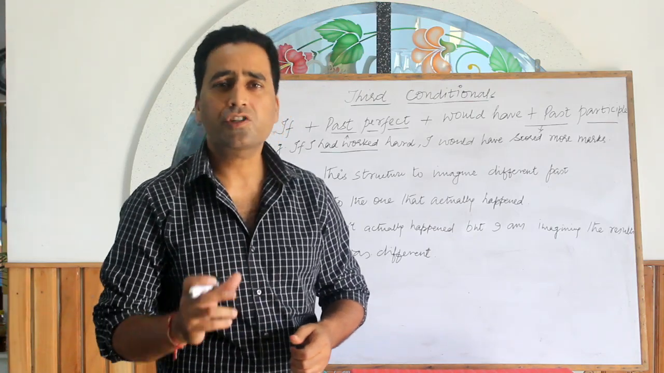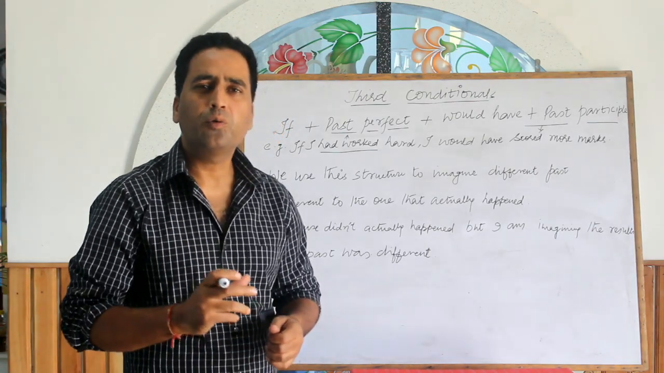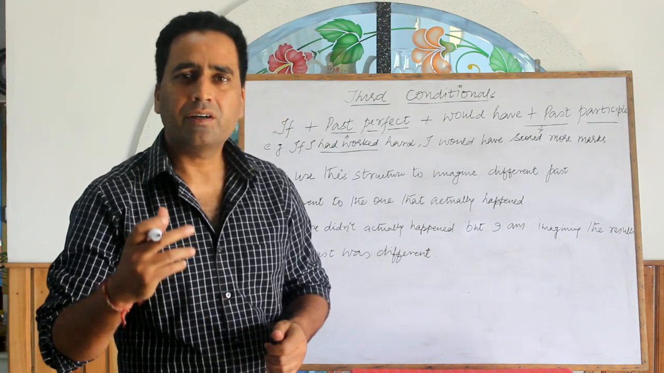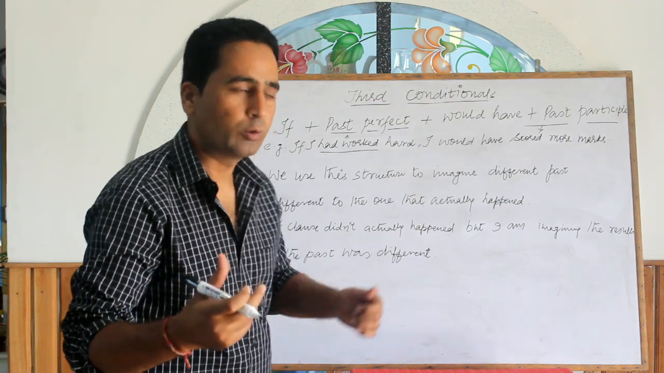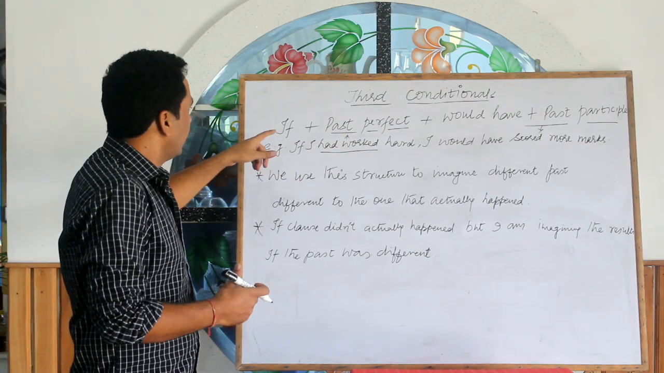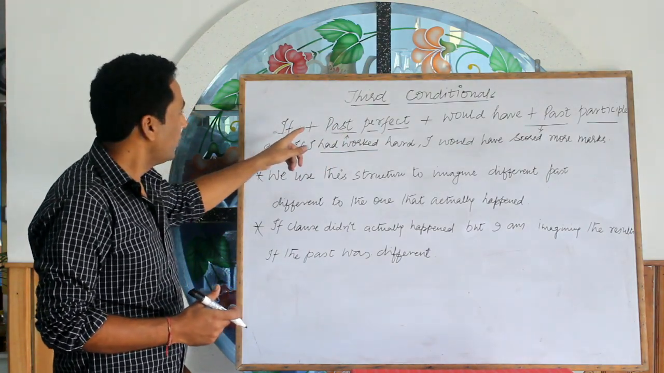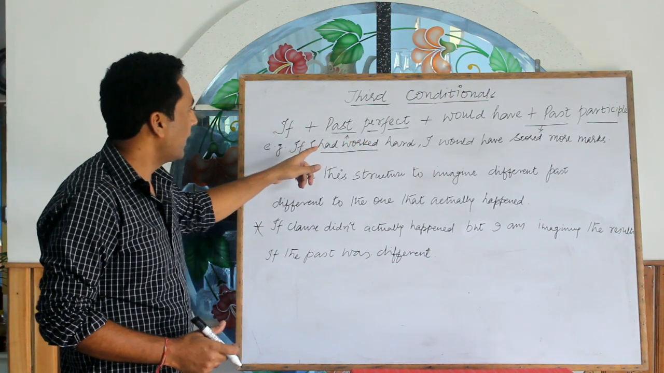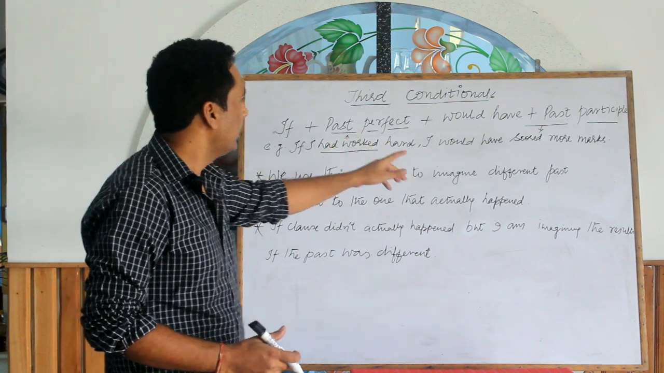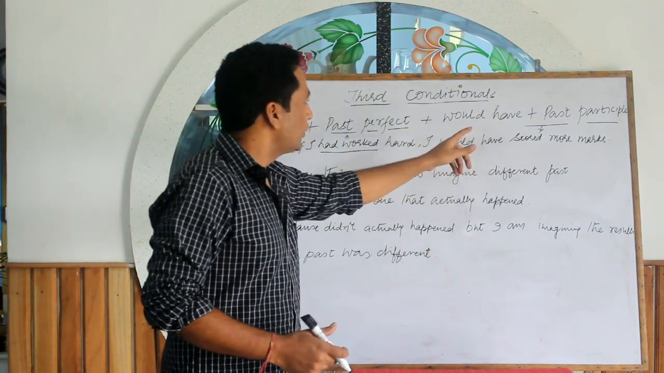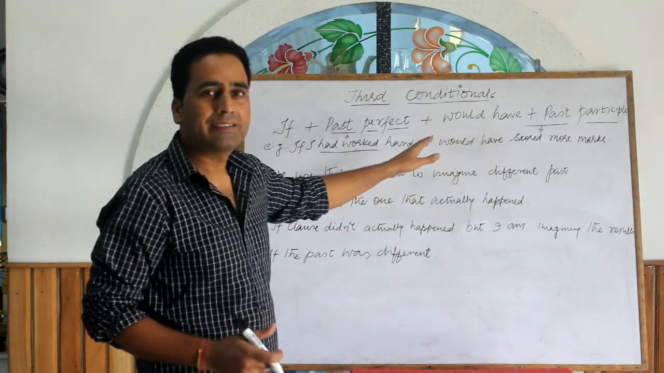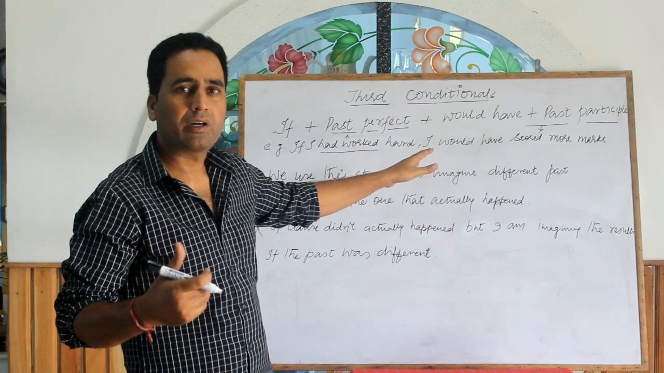Then we have the third conditional. Third conditional is called the past unreal conditional. We can do nothing with the past. We can only regret. What does the grammar structure of the third conditional look like? We have conjunction if plus past perfect, that is had plus third form of verb, in the first part, that is the conditional clause. Then would have plus past participle, that is third form of verb, in the second clause or the second part of the sentence.